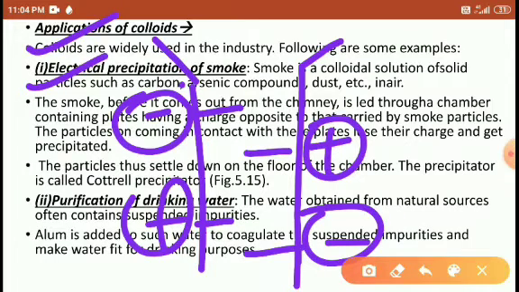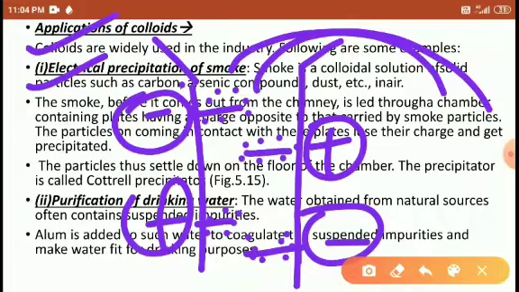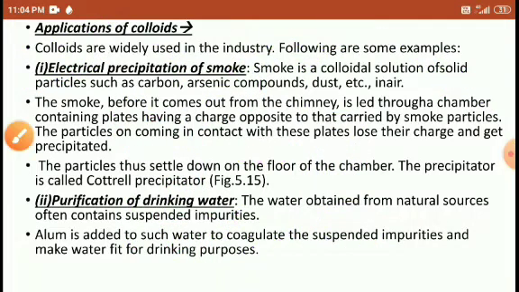So with these positive and negative charged particles, the hazardous gases are precipitated here only. They are trapped in this chimney. Opposite charged particles are trapped in this chimney, and only some minor particles come out from the chimney. Right, friends? That is called a precipitator.